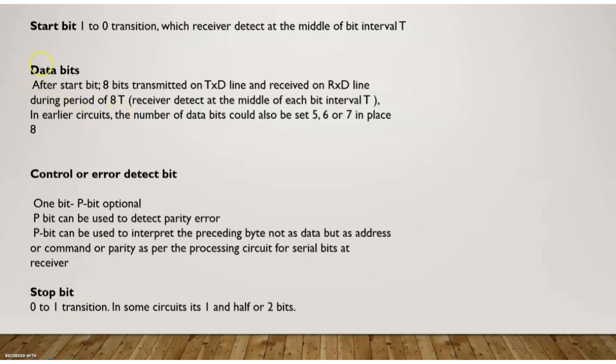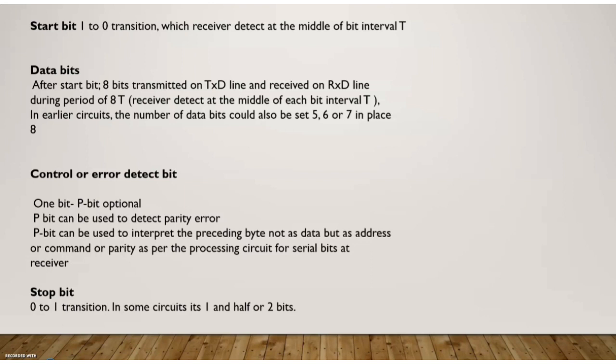Now, the control or error detect bit. We have seen that there is an optional P bit, which is a parity bit. The P bit can be used to detect parity error, and it can be used to interpret the preceding byte not as data but as an address or command or parity. So if we are sending this bit, it indicates that the preceding byte is actually an address, a command, or a parity.